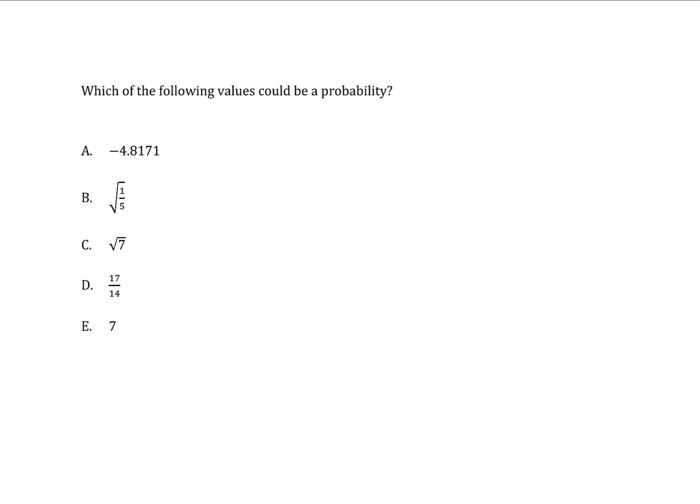Which of the following values could be a probability? Probabilities have a range in that every single probability has to be between the values 0 and 1. So the probability of any event has to be in this set of numbers. So anything outside of that range could not be a probability.